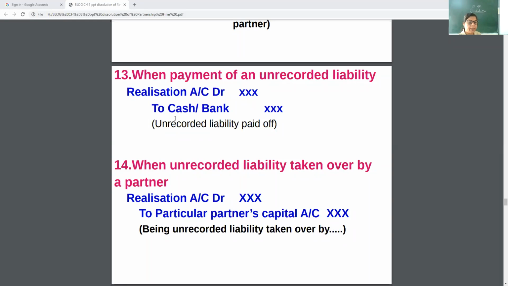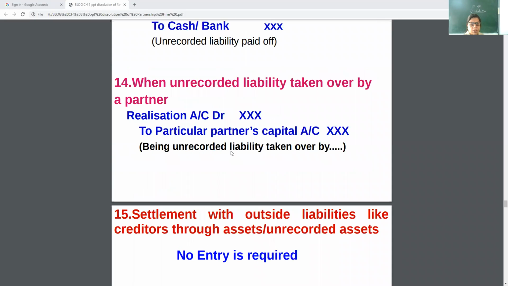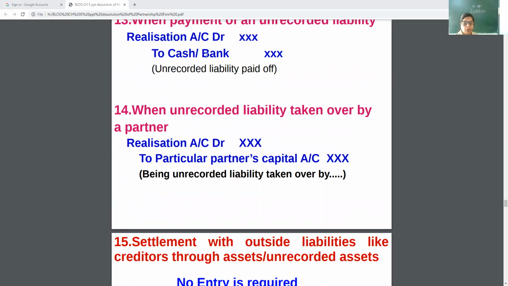You cannot write the name here. Why can we not write the name here? Because we have already transferred all the liabilities to the realization, and this is the payment made through the realization account. Same, then an unrecorded liability taken over by a partner. So in that place, in place of cash or in place of bank, you have to write the partner's capital account or the name of the partner.